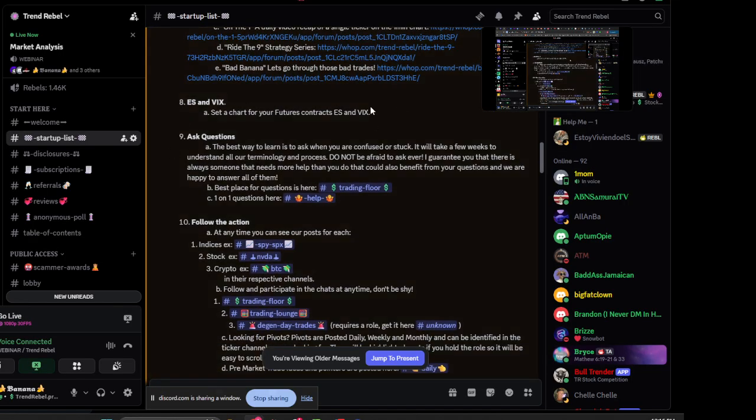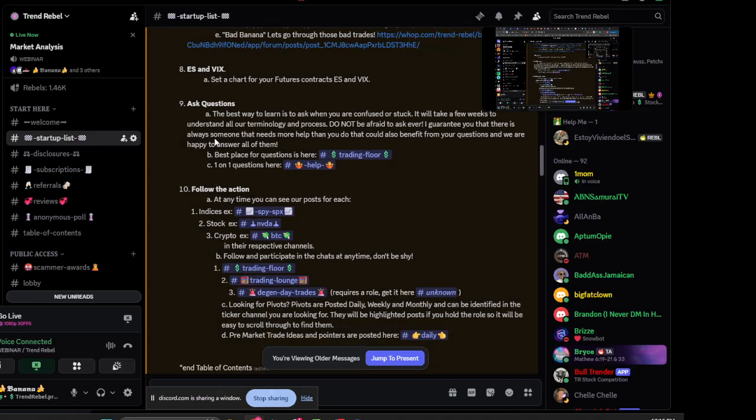ES and VIX. This is an indicator that I utilize for everything. It's actually just 2 futures contracts that I follow, and there's some instructions on how to do that, but we'll go through all of that as well.